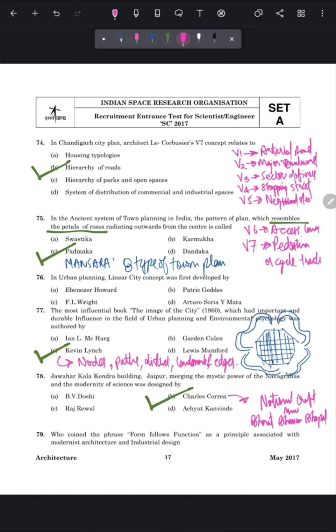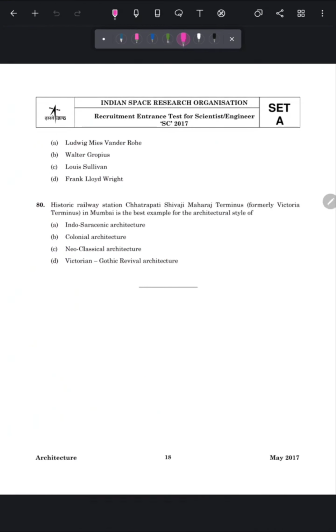Next question is, who coined the phrase form follows function as a principle associated with modernist architecture and industrial design? So the correct answer of this question is option number C, Louis Sullivan. So Louis Sullivan said this famous phrase in 1896 in his essay. The title of the essay was The Tall Office Building Artistically Considered.